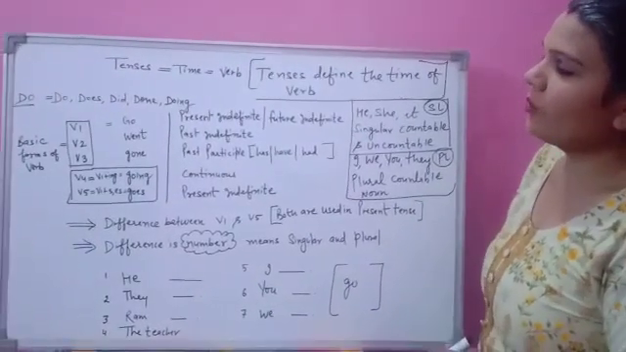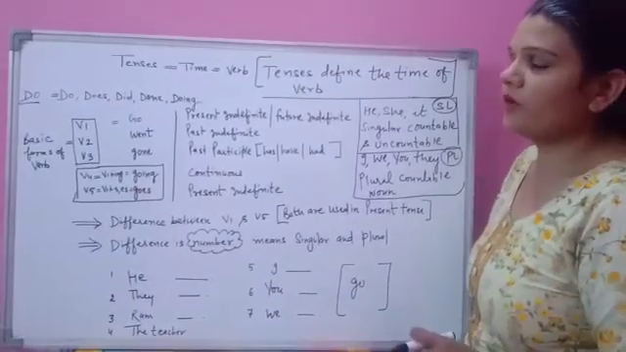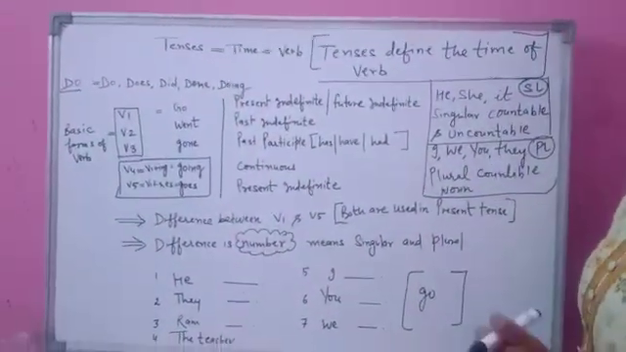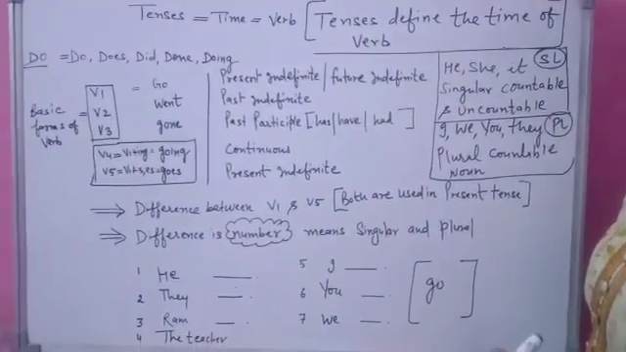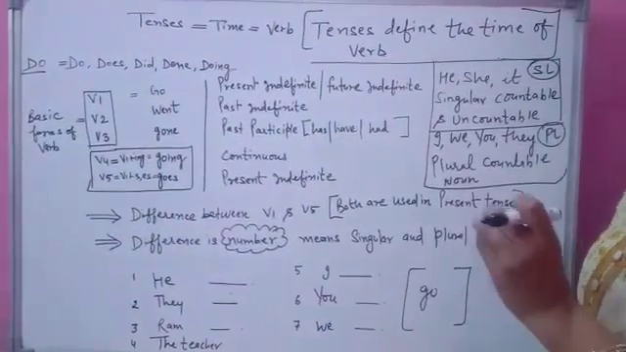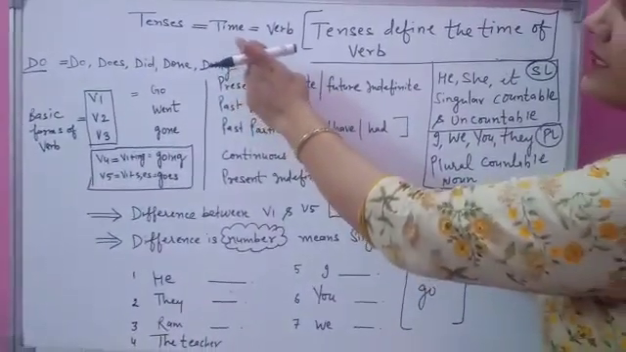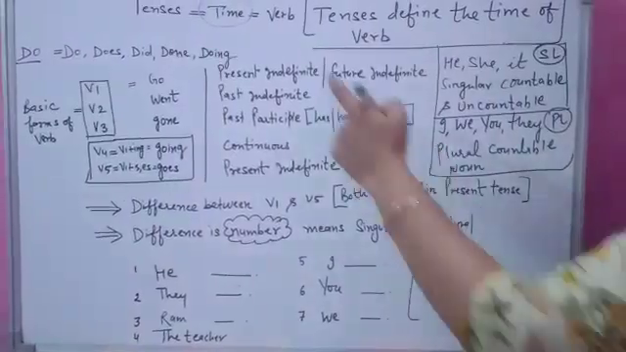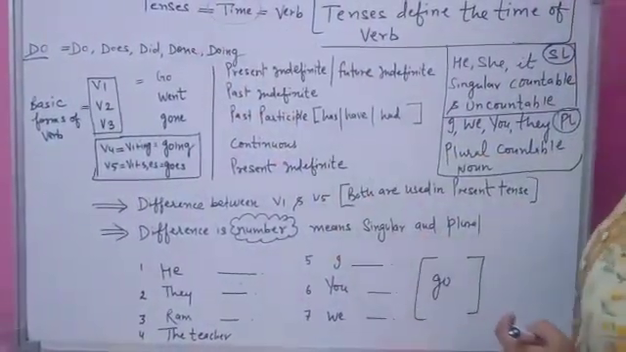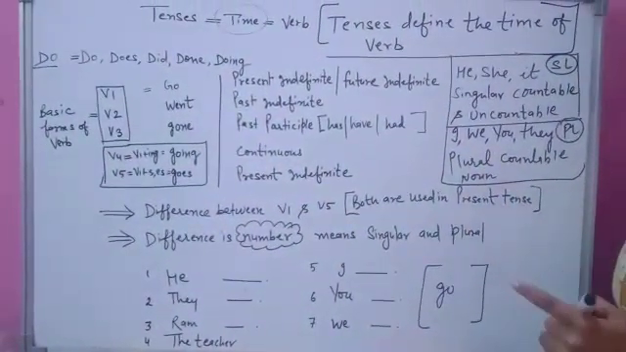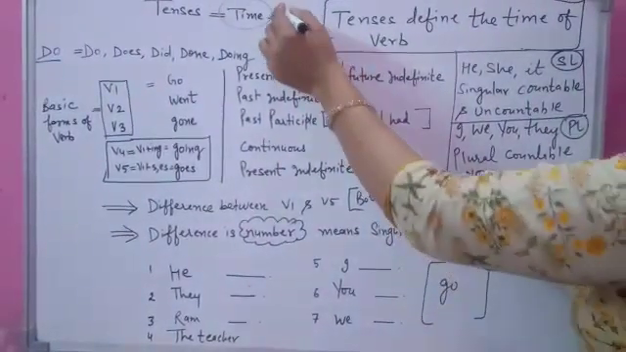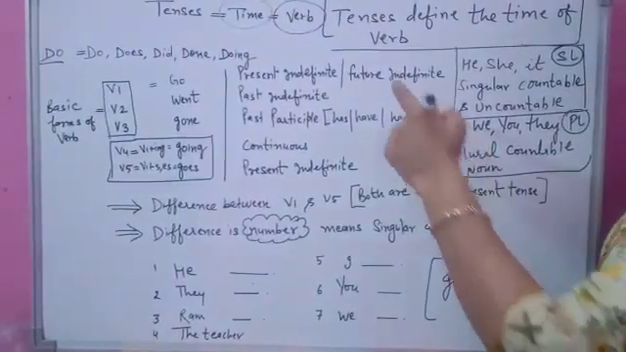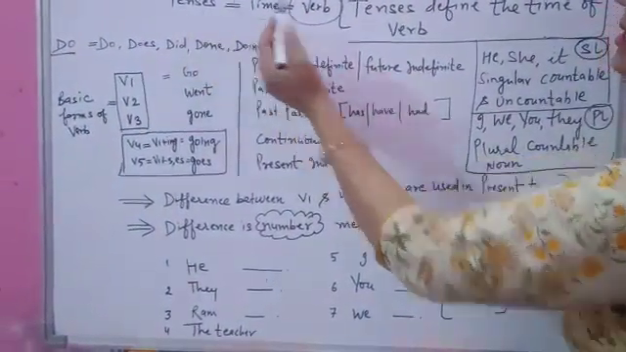Dear students, today we are going to discuss the most important topic of English grammar, that is tenses. If you want to understand what tenses are, and I ask you to define tenses in a single word, the right word will be time. Why is time the right word for tenses? Because tenses always define the time of the verb. This is the definition, this is the meaning, this is the way to learn tenses in the right way.